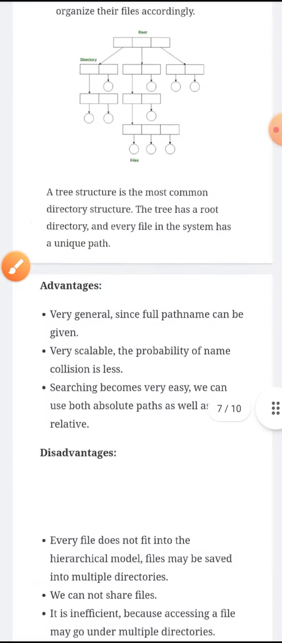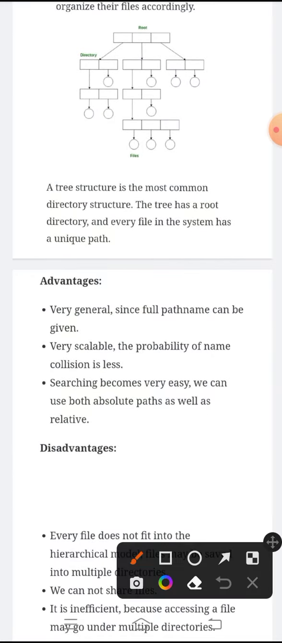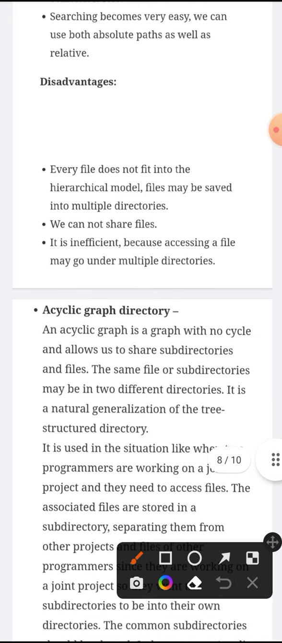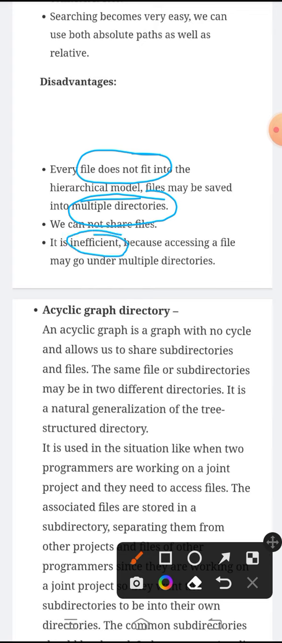Coming to advantages, searching is easy since we mention the full path name, and it is very scalable. Probability of name collision is less. Disadvantages, every file does not fit. That means if the file size is too large, it will not fit in this hierarchical model. So we have to create multiple directories. Because of creating multiple directories, it is inefficient to access a file.